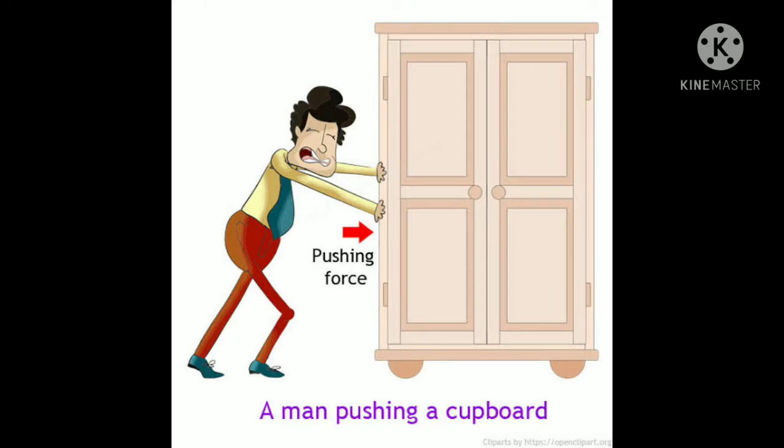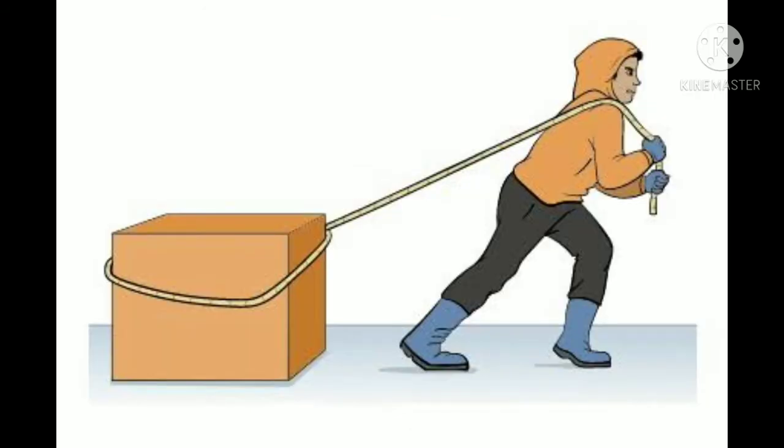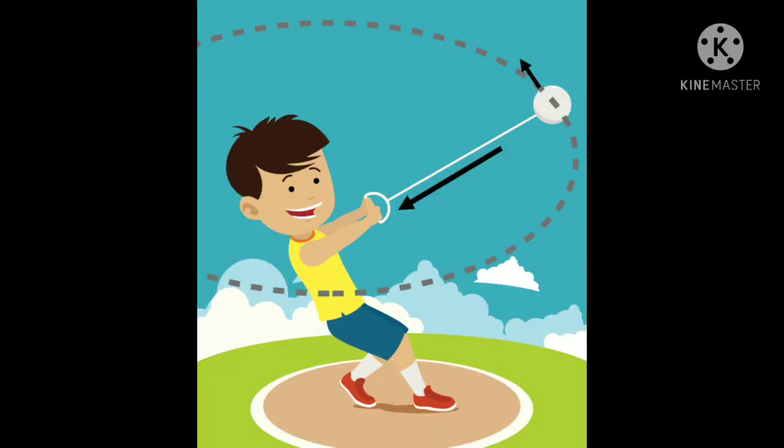First, in front of you, a man is pushing a cupboard, which means he will displace the cupboard from one position to another. Next, one man is pulling a cupboard from one place to another. And this small boy, what is he doing? He is rotating the ball. He has tied a rope there, and he is turning the ball about a point by applying force on it. So these are some examples of the turning effect of force.